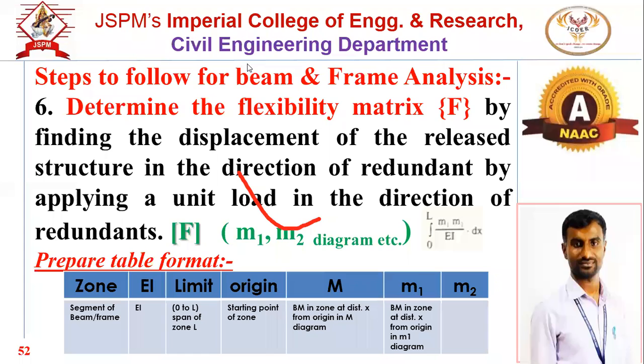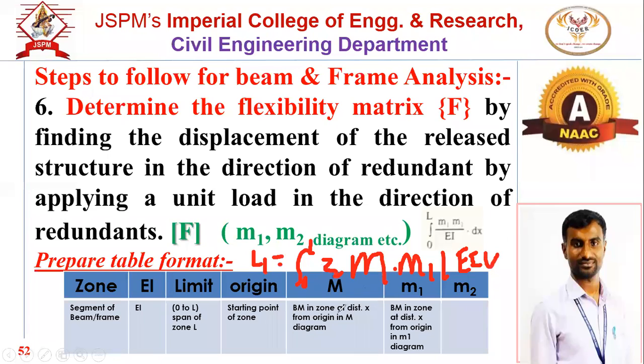So for DQL, what is the term? DQL. Okay. So for DQL, the formula is integration 0 to L, summation of capital M into M1 divided by EI. Suppose there are two elements for the DQL matrix. First will be DQL1. So this is the formula we have to refer.